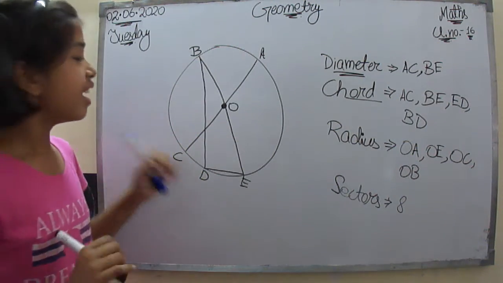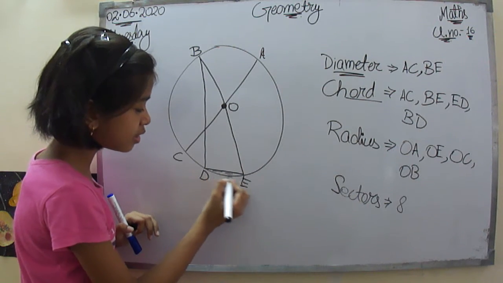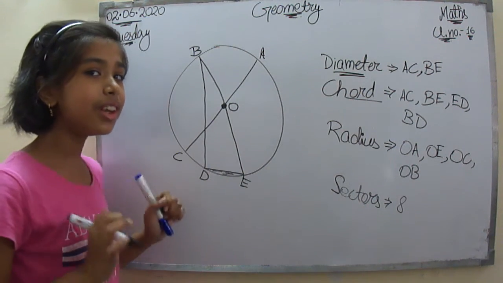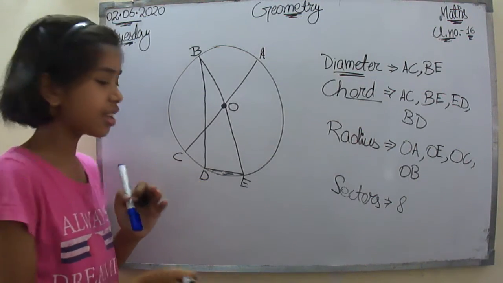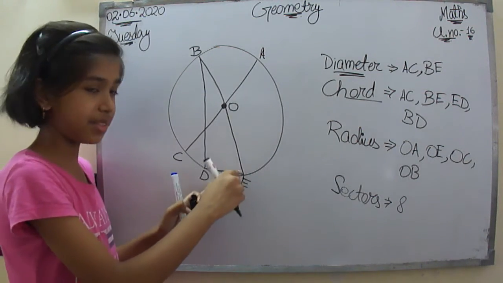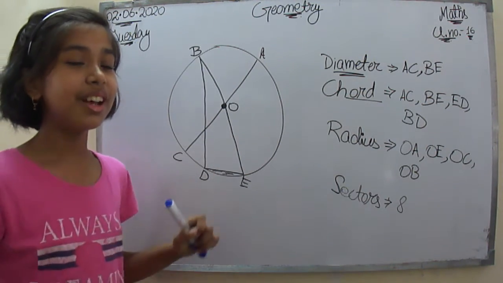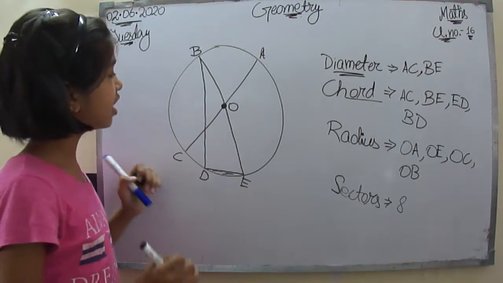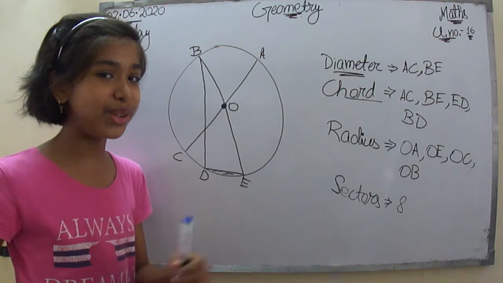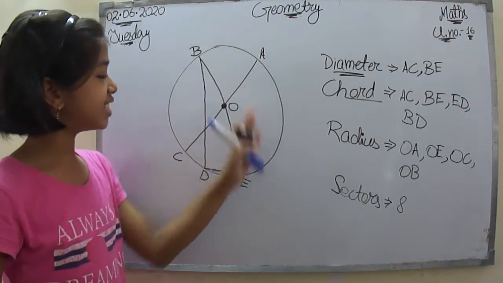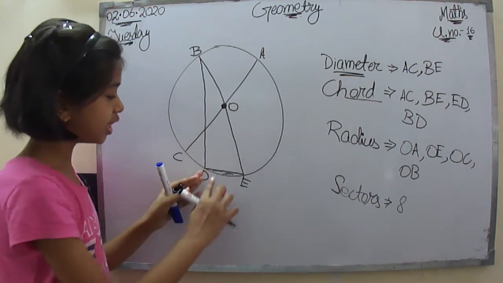So let's see. Now first over here, is this a segment, this one? Yes. What is the definition? The region covered by a chord and an arc. So this is covered by a chord, which is this one, and an arc. So here we have spotted the 1 chord, 1 segment. Now let's move on to the other. We have learned that the diameter is also a chord. So this region is going to be. And one more thing, we have spotted this one.